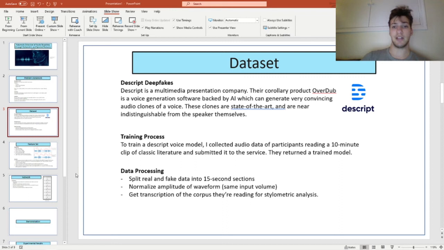I took that data, I split both the real and the fake into 15-second sections for use in the training of my neural net. I normalized the amplitude of the waveform to make sure that certain samples weren't overrepresented or we weren't picking up signals that didn't have any real relevance. And I got a transcription of the corpus that I was having the person or the deepfake model read so that I could use that for stylometric analysis.